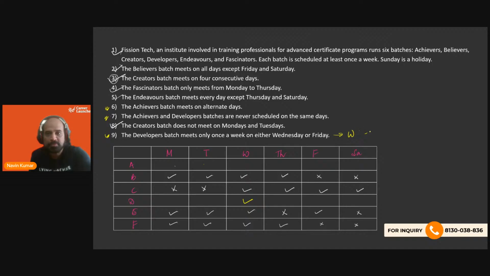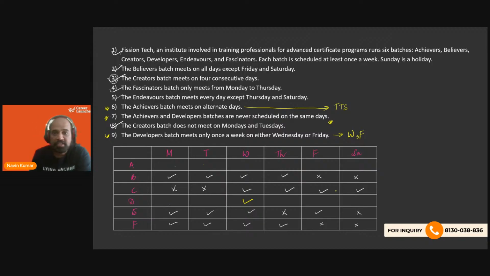if it is W, as in on Wednesday, if D batch meets, then A is on alternate days such that they do not meet, I mean, A and D batches do not meet. It has to be TTS, right? And if D meets on Friday, then also A and D should never meet, they are not scheduled on the same day. So for A also, it's going to be TTS.